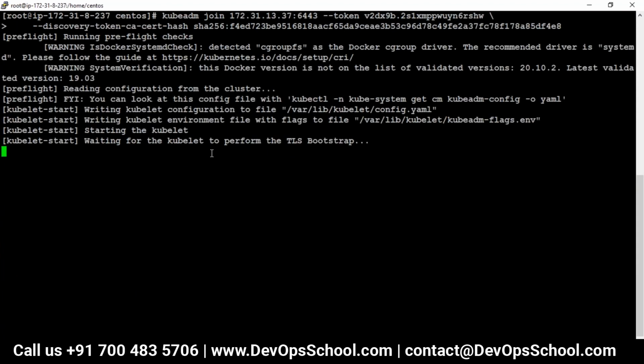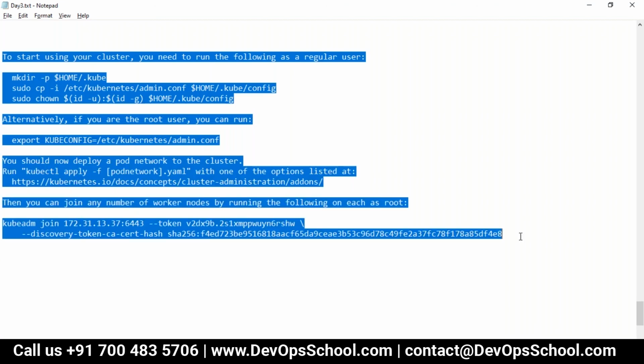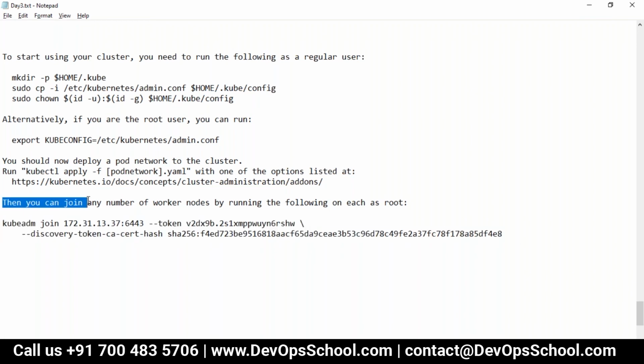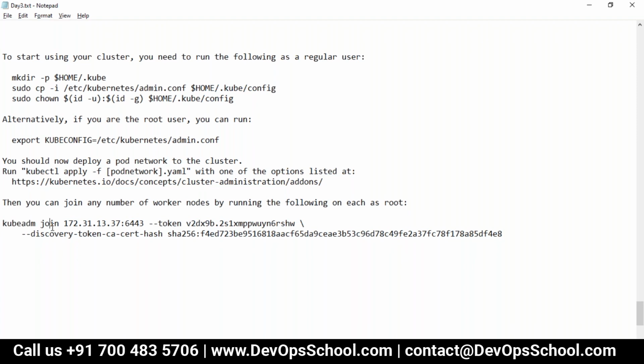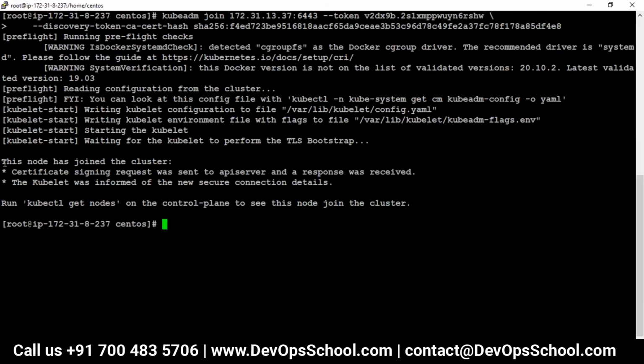Rajesh, can you just show it in the master node? Where did you get that? No, not the master node. When you did the init, you got some output, right? I stored that output in the notepad. And the last section which I'm running here, you see, says you can join any number of worker nodes by running the following on each node as root. Kubeadm join, and these are the commands. I'm not explaining these commands because it will be too much content. It will be on your head, but this is how you see that this node has joined the cluster.